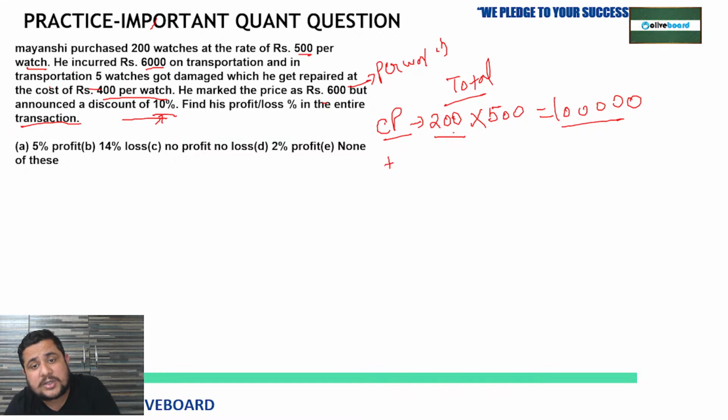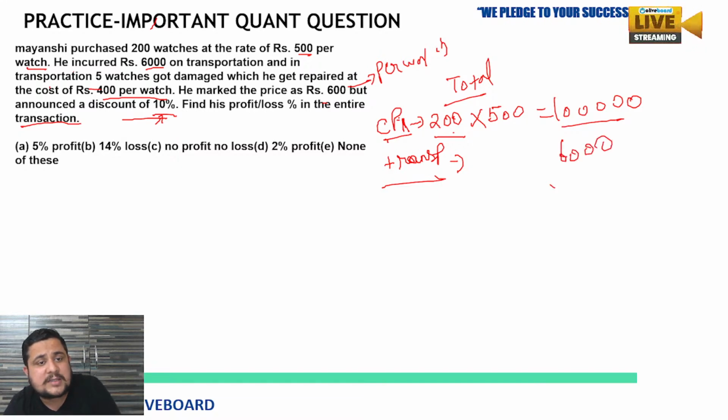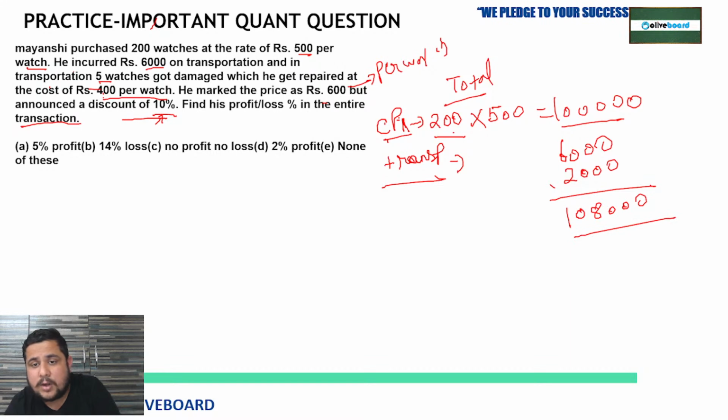So transportation cost also will come under his cost price. It is the initial costing, we can say CP1, then transport. On transport, how much he invested? 6,000. Some of the watches got damaged, so 5 watches, and per watch he invested how much? 400. So 400 into 5, that is also costing, that is 2,000. So the sum will be 1,08,000. This is the overall total costing.